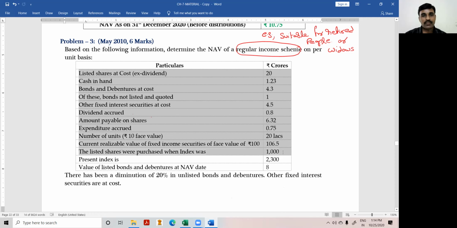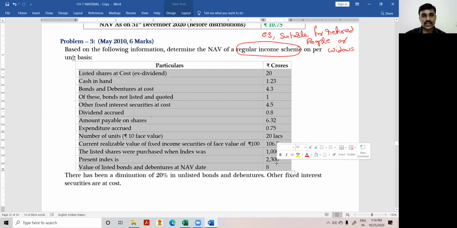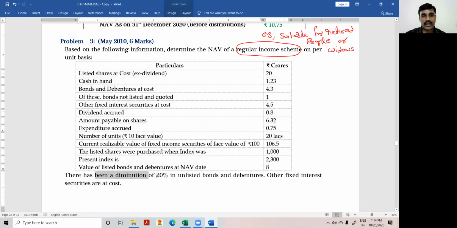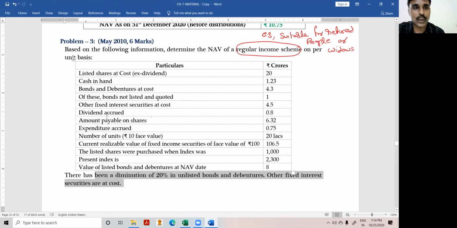The listed shares were purchased when the index was 1000. The present index is 2300. The value of listed bonds and debentures at the NAV date is 8 crores. There has been a diminution of 20% in unlisted bonds and debentures. Other fixed interest securities are at cost.